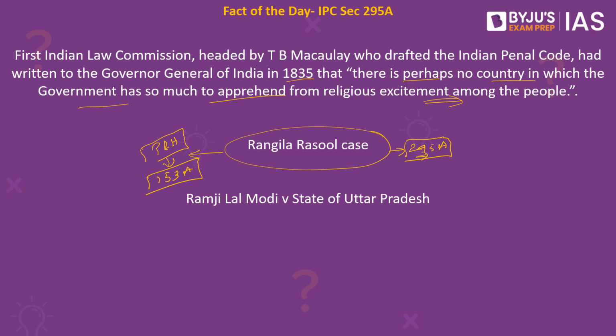This particular law was also checked for its constitutionality after the independence movement, and in Ramlal Modi versus the State of Uttar Pradesh, the Supreme Court of India clearly held that we need this particular section, and this also happens to be a reasonable restriction under Article 19. The Supreme Court clearly held that this is a constitutional one, this is a legal one, it is not unconstitutional, and it went on to say that in order to control public order, what we have to preserve is this particular section. So remember, the Supreme Court of India has said that Section 295A of the Indian Penal Code is constitutional, and that is what we have to understand from this article.